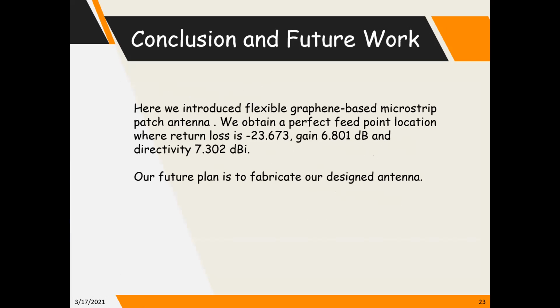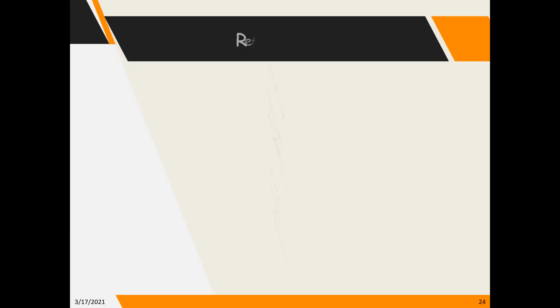Conclusion and future work. Our main intention is to design a microstrip patch antenna with graphene-based material, because this is a new material, and to obtain the feed point location where return loss is 23.673, gain is 6.80 and directivity 7.320. Our future plan is to fabricate this designed antenna, because the lab facility in our country is not available to fabricate this type of antenna.